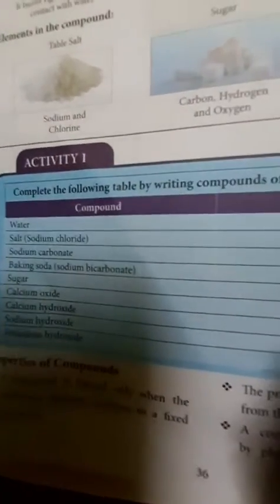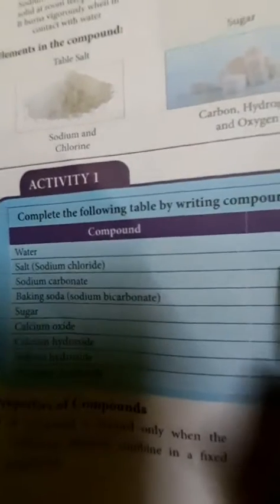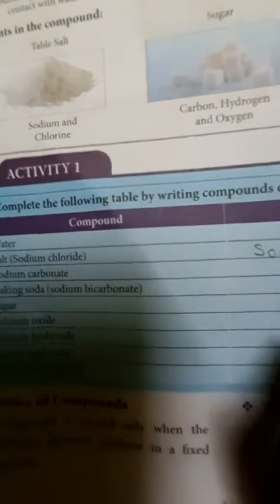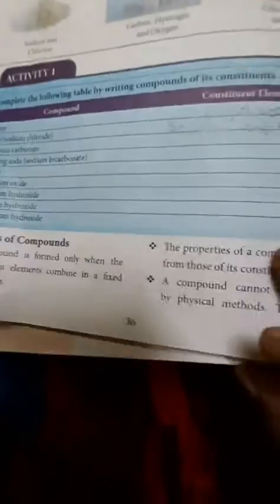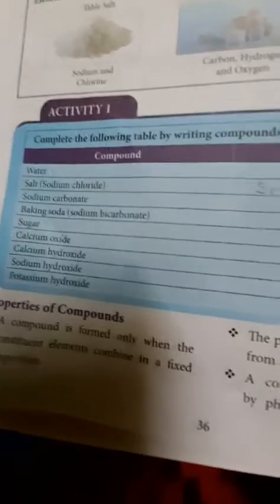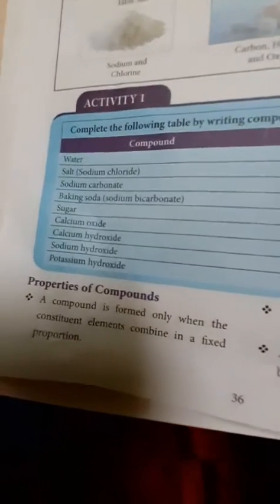First example, water: hydrogen and oxygen. Sodium and chloride. So remaining this box, can you fill that? Okay, then properties of compounds.